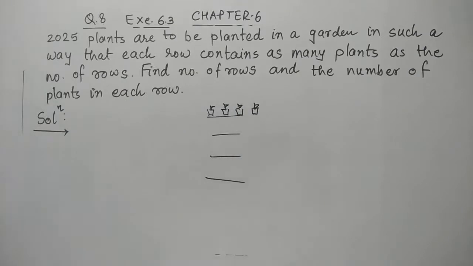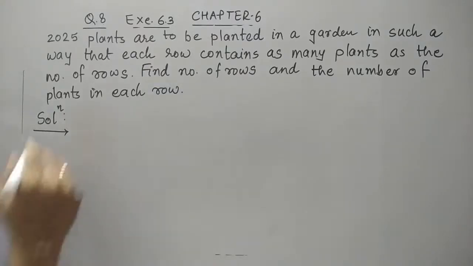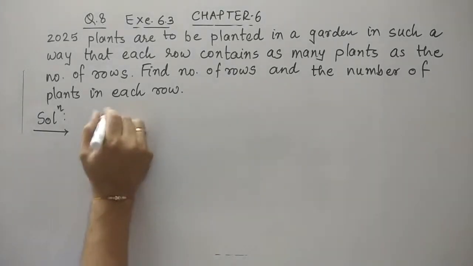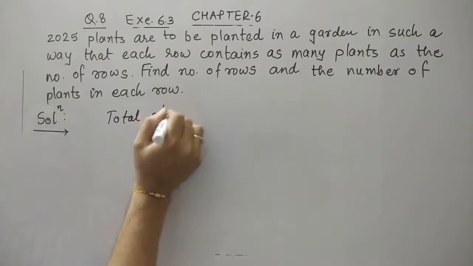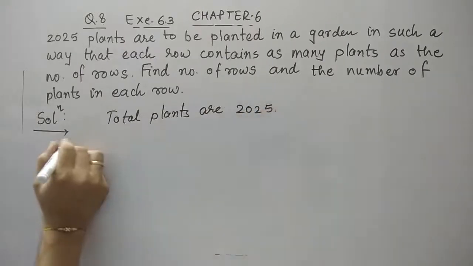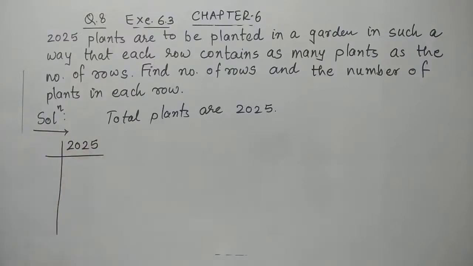So again, we can understand it is like the same question we have done previously, of the Prime Minister's National Relief Fund. So yes, we have to find the square root of this. As mentioned, 2025 is the total number of plants. So we have to find the square root to find the number of rows and how many plants in each row. It is obviously divisible by 5.